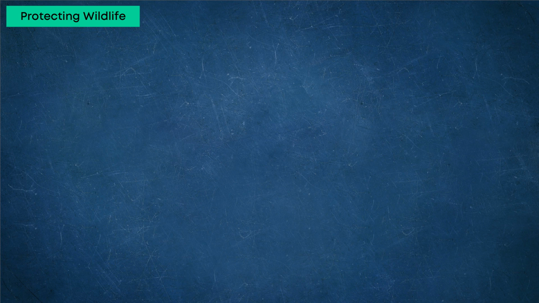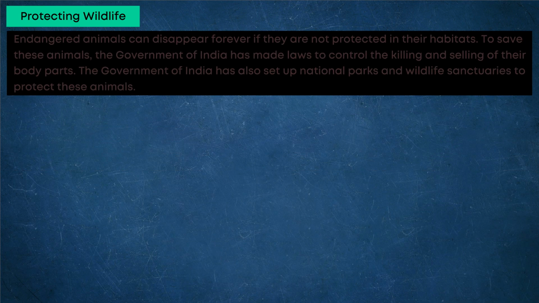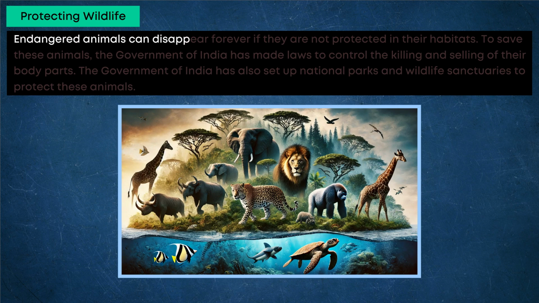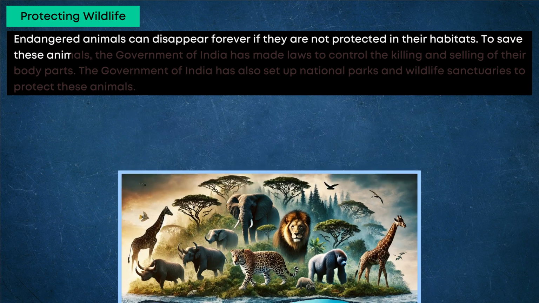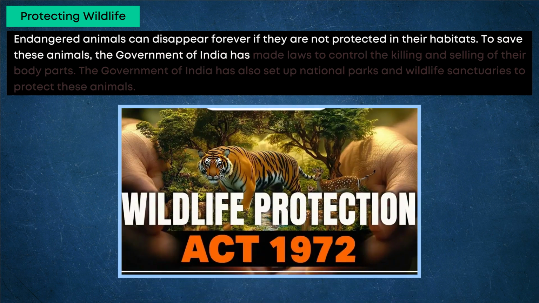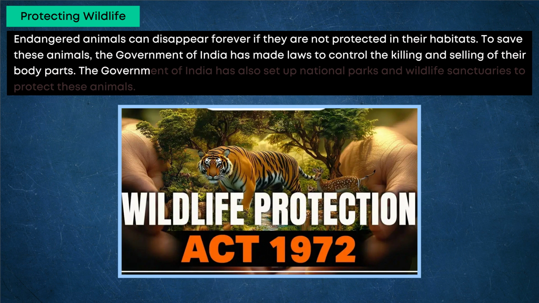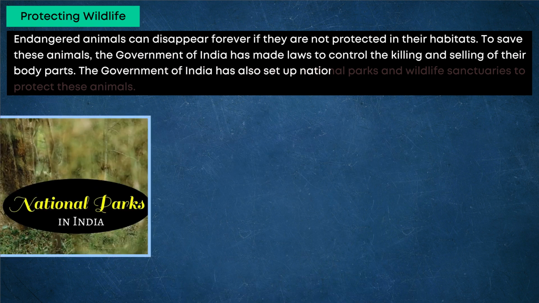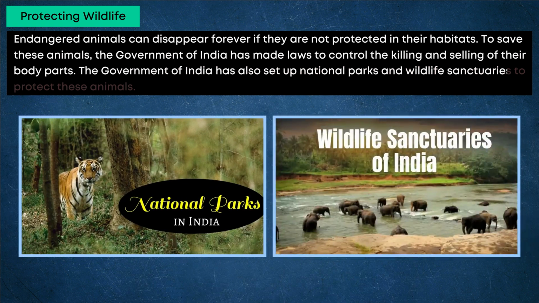Protecting wildlife. Endangered animals can disappear forever if they are not protected in their habitats. To save these animals, the Government of India has made laws to control the killing and selling of their body parts. The Government of India has also set up national parks and wildlife sanctuaries to protect these animals.